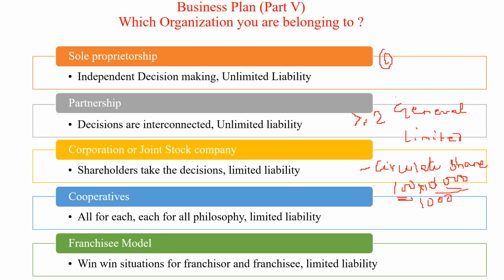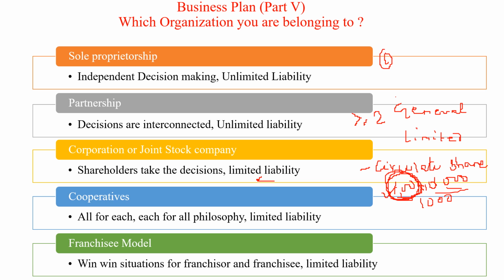Maximum shareholders, maximum owners, maximum difficulties in the decision making process. But the advantage is that it has limited liability. Suppose one is a shareholder of 100 rupees. At the time of bankruptcy, the investor has a liability of only 100 rupees. He has no liability whatever the revenues or the overall investment of your organization. That is the best part of the corporation type of business organization.